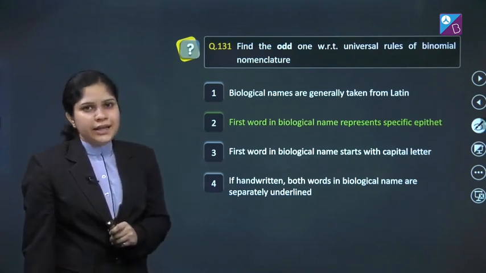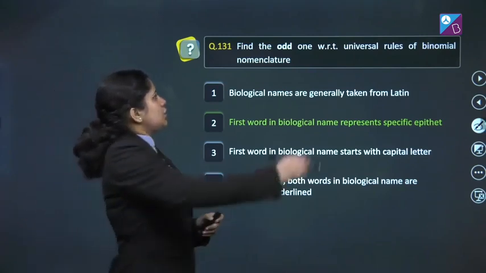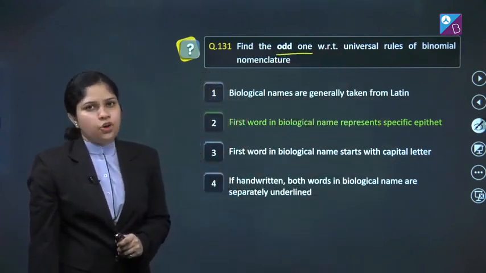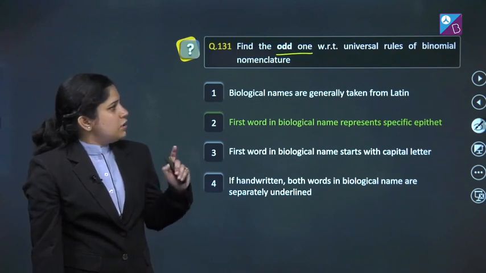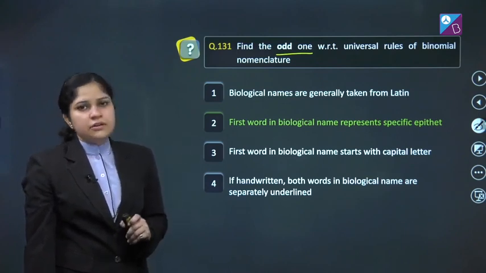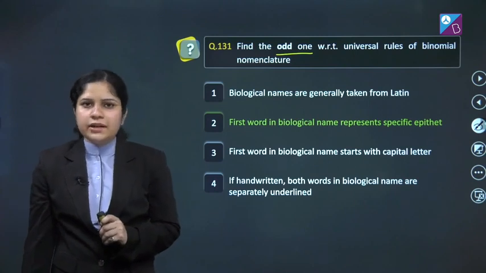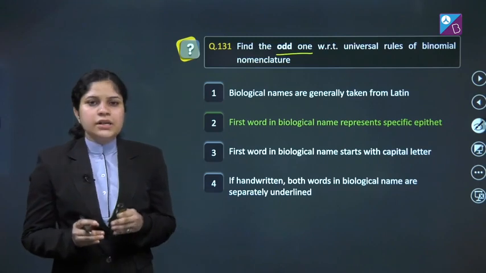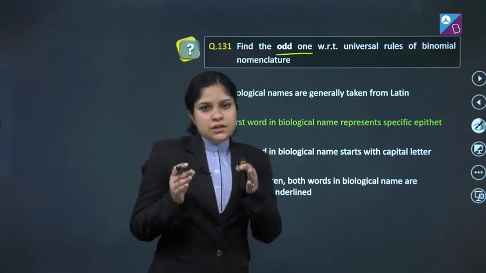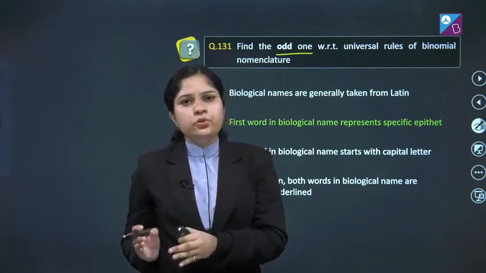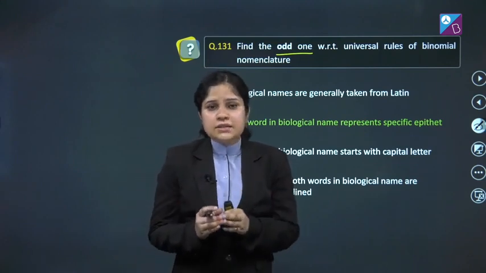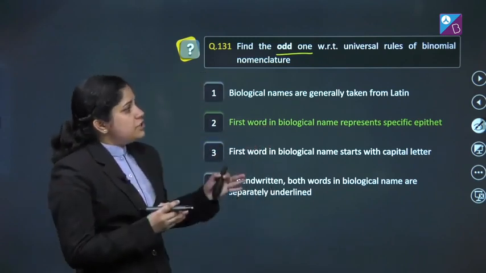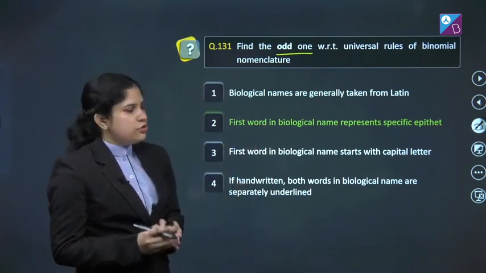Question number 131. Find the odd one out with respect to universal rules of binomial nomenclature. First, binomial nomenclature are generally taken from Latin. Absolutely correct. Now the question is, why only Latin? Why not any other language? Because nowadays Latin is not used all around the world and is considered as a dead language. That's why the scientific names or the biological names are generally taken from this language.